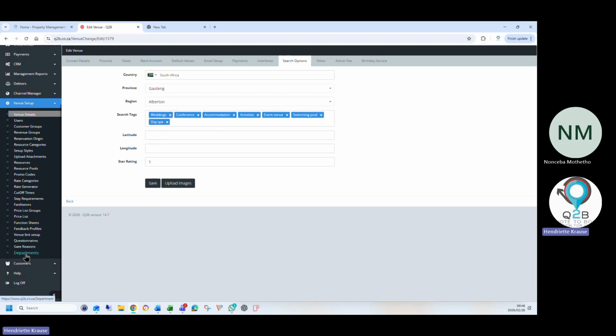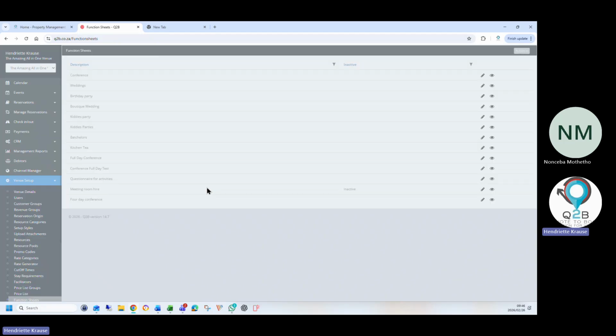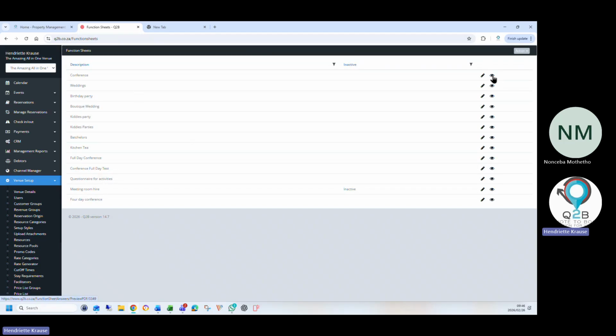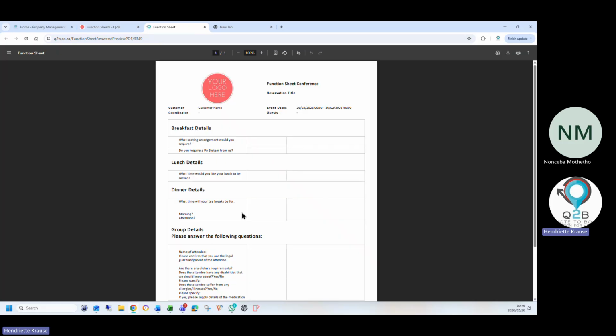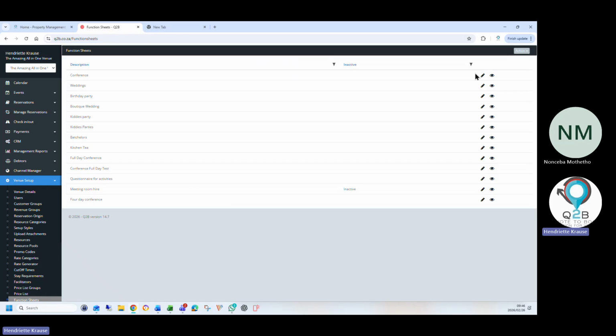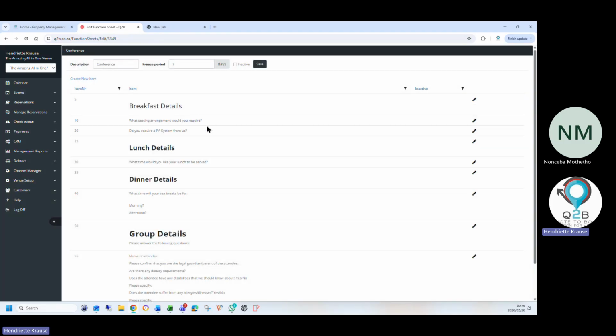So we train you on the full setup, function sheets. You can set up multiple function sheets. You can preview the function sheet that you've set up and see if you're happy. But if you send in your current function sheet, we'll do it in the setup for you. But it's quite easy to set them up. You can set up multiple ones. So half-day conference, full-day conference, afternoon conference, morning conference, however you want to set it up.